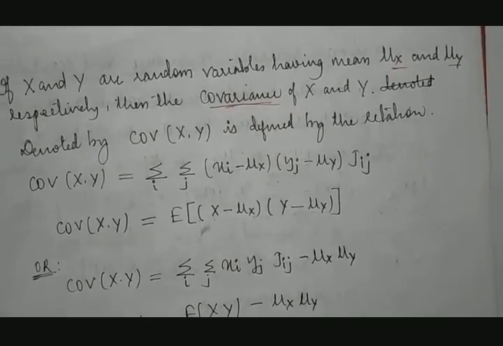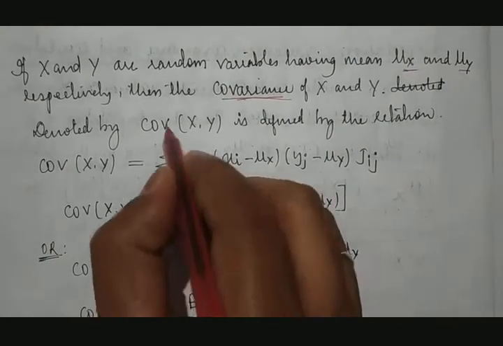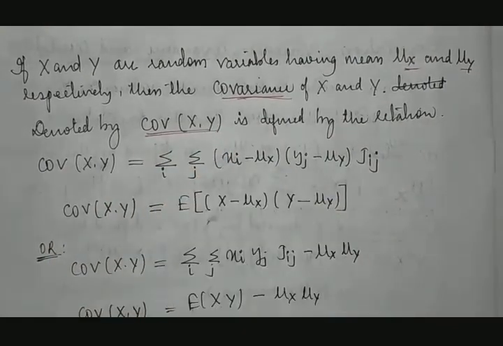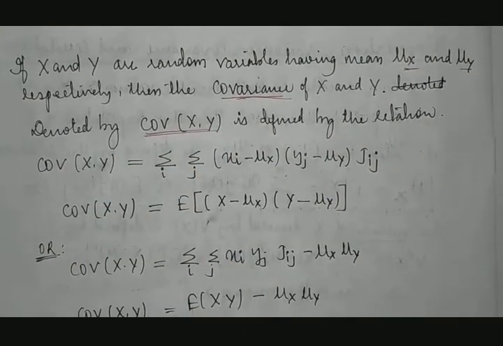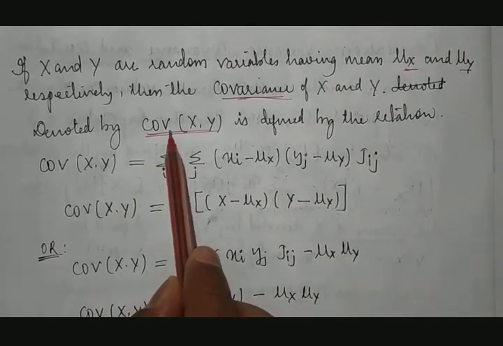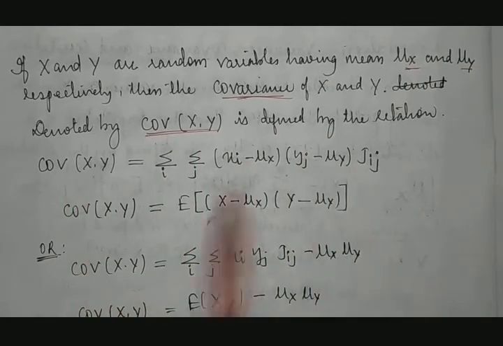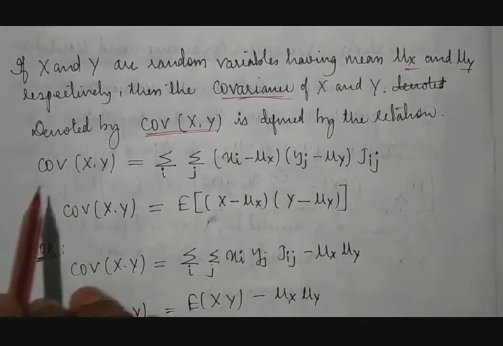Now we will be discussing how to get covariance. How do you get the covariance of x and y? The covariance of x and y will be denoted by COV. V is nothing but variance, and COV is nothing but the covariance of x and y. It will be calculated by using this formula. What does that formula say?